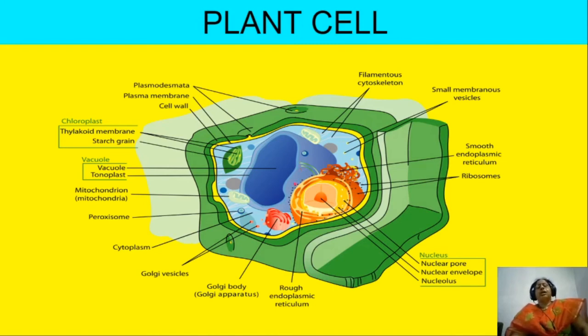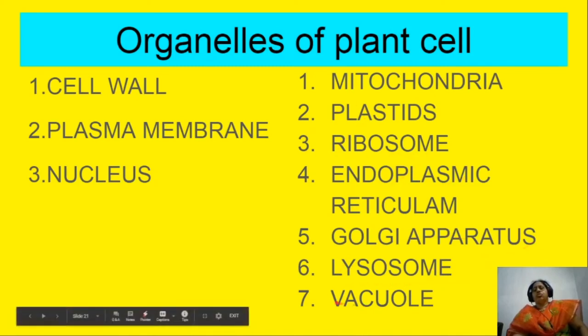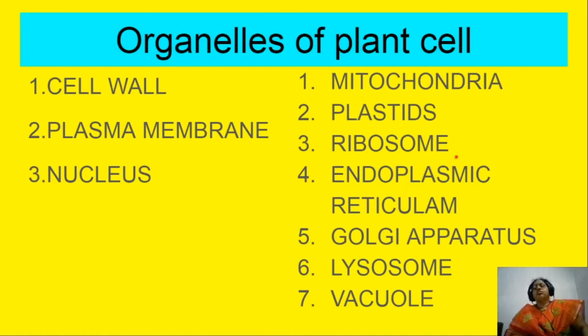So what are the organelles? We shall see. The organelles of a plant cell are cell wall, plasma membrane, nucleus, mitochondria, plastids, ribosomes, endoplasmic reticulum, Golgi bodies, lysosomes, and vacuoles. So these are all organelles which are useful to doing the life processes in plants' body.